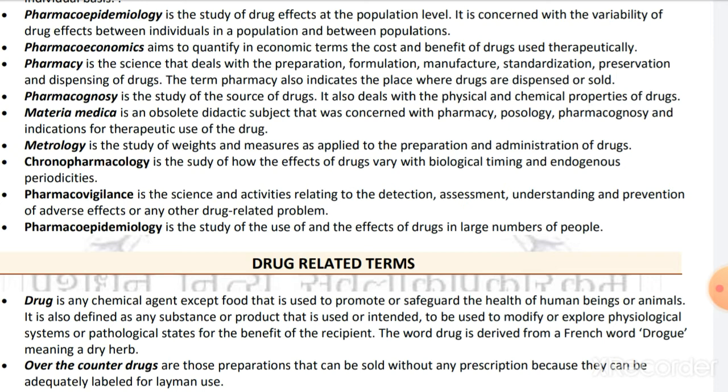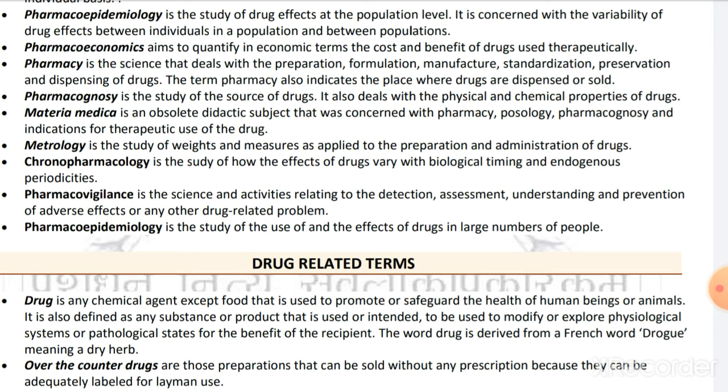Here, within the population and between the populations. It means when we introduce any drug into the whole population, there are different effects. This population may show certain effects and that population may show other effects. This is the study of the variations of drug effects at the population level, known as pharmacoepidemiology. Pharmacoeconomics aims to quantify in economic terms the cost and benefits of drug use in therapeutics.